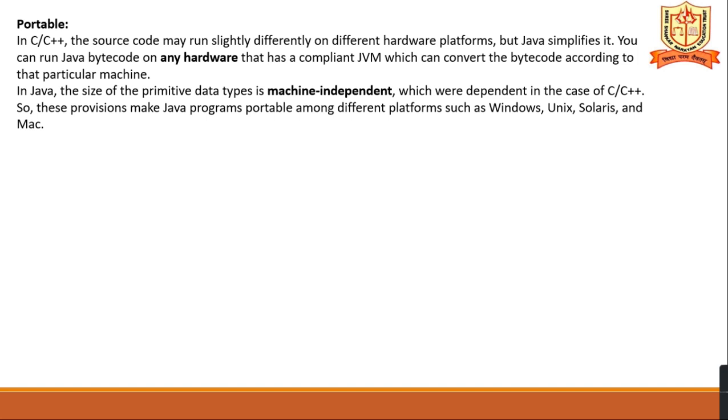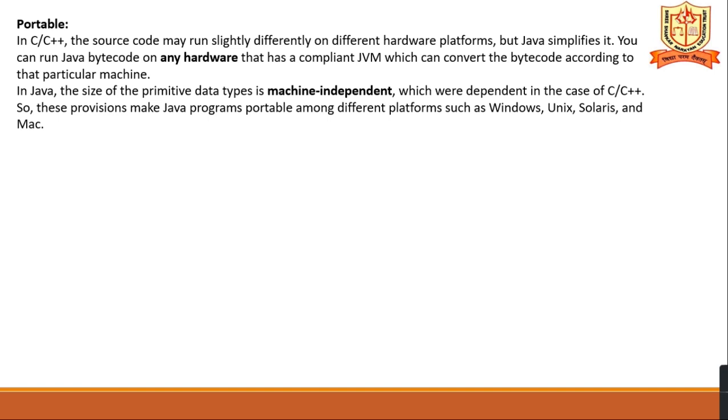In Java, the size of the primitive data types is machine independent. Is it clear? The primitive data types in Java are machine independent, which were dependent in the case of C and C++. In C and C++, primitive data types are dependent on the machines.